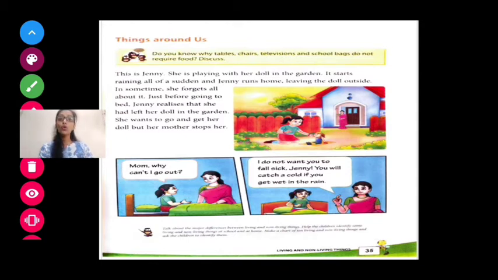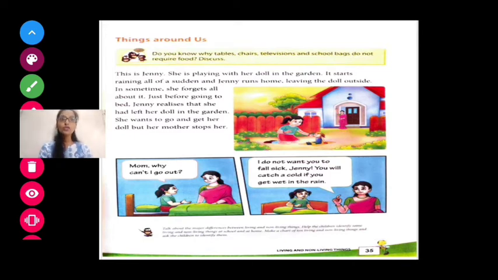Just before going to bed, Jenny realized that she has left her doll in the garden. Now what is Jenny doing? Jenny remembers that she has left her doll in the garden. So she wants her doll.